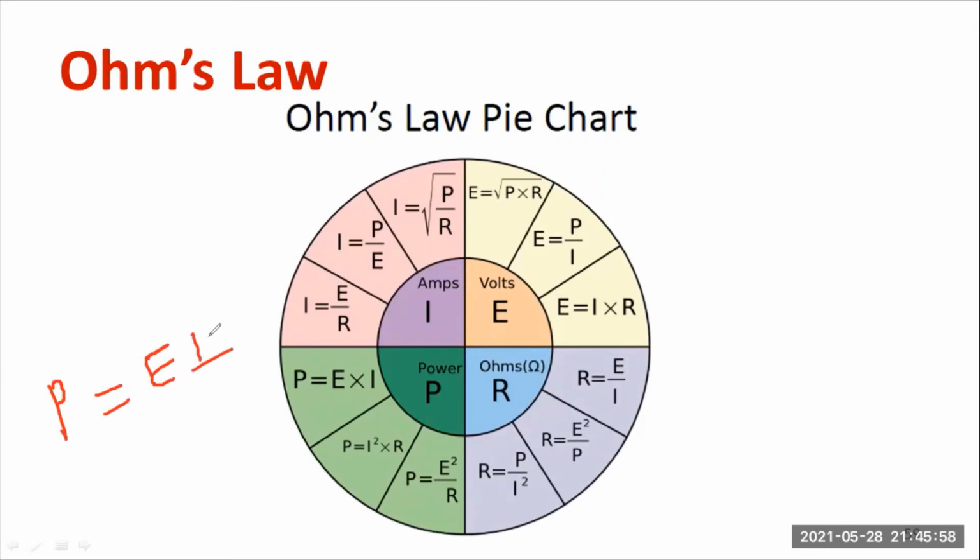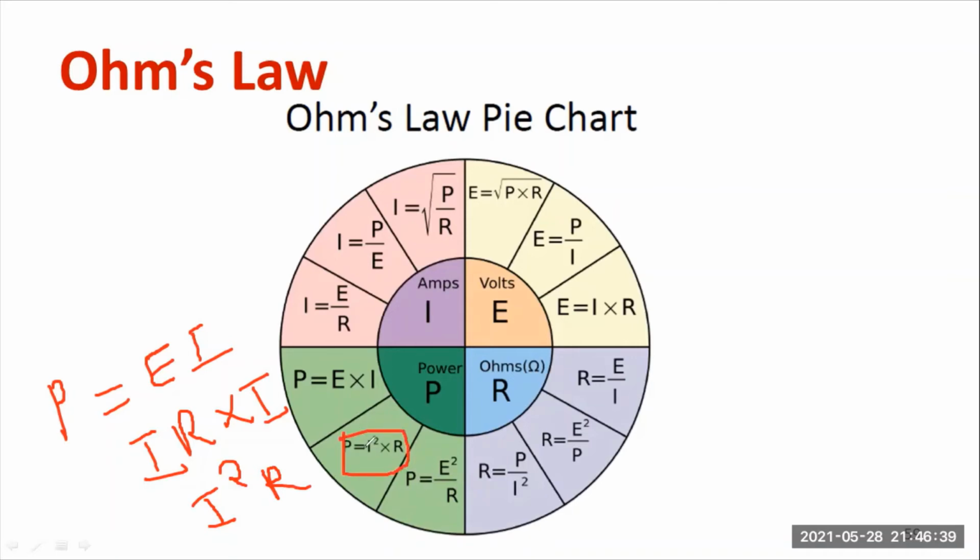P is equal to E into I. What I am going to do is, instead of E, I am going to write it as V I. Or otherwise, instead of E or V, I'll be writing E is equal to I into R. Remember the formula. E is equal to how much? I into R. That should be multiplied with I. So what is the final expression? I square R. So I am getting the expression I square R.